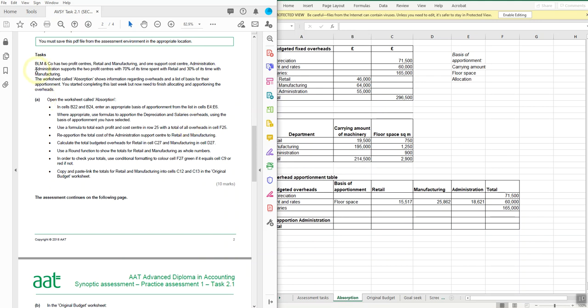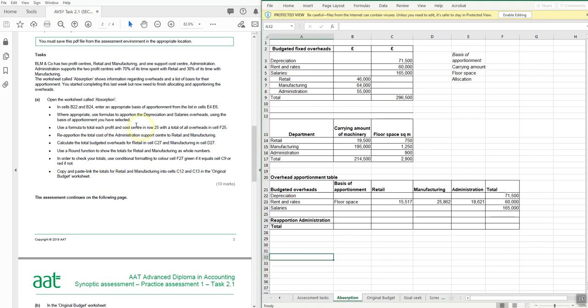Now I do recommend you read the entire question before you start approaching any of the tasks. If you read the entire question, it will give you more of a sense of what the examiners are hoping you will achieve, rather than just reading this information up here, going to the first one and then having a go at attempting it. So I shall assume that you've read the whole question now.